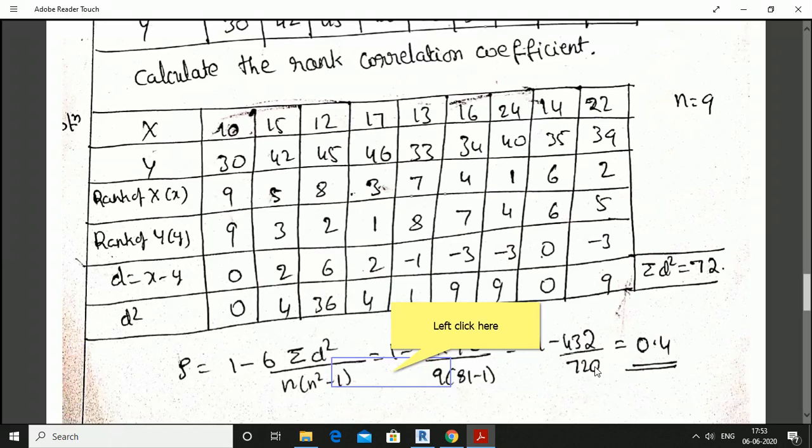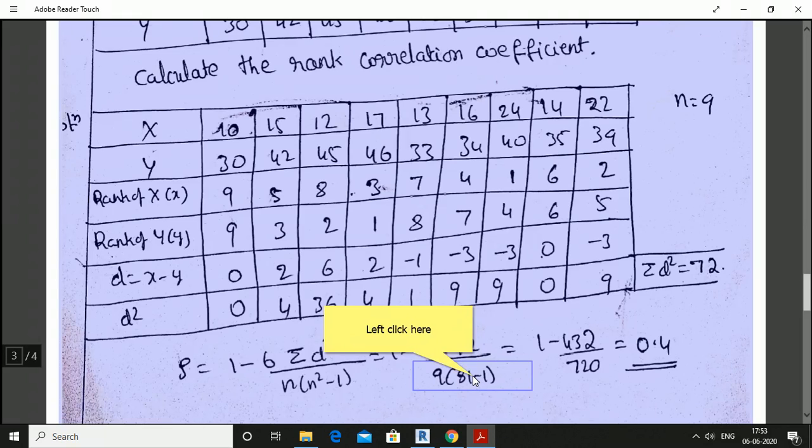Summation of D square. If I add all those, 0 plus 4 plus 36, 40, plus 4, 44, plus 1, 45, plus 9, 54, plus 9, 63, plus 9, 72. Sigma D square is equal to 72. Now the rank correlation coefficient rho equals 1 minus 6 into sigma D square divided by n into n square minus 1. That is equal to 1 minus 6 into 72 divided by 9 into 9 square, 81, minus 1. That is equal to 1 minus 432 divided by 720, which is equal to 0.4 approximately.